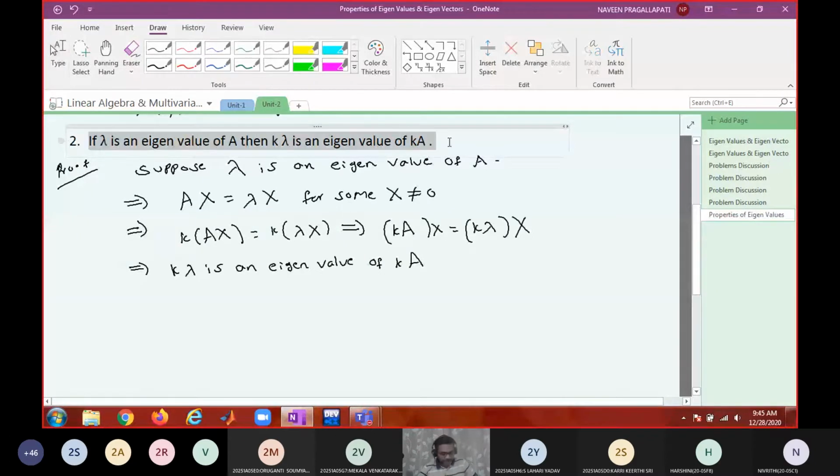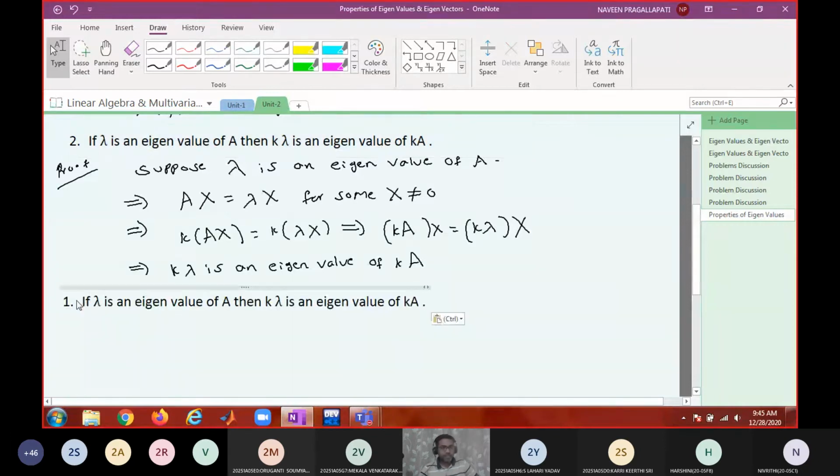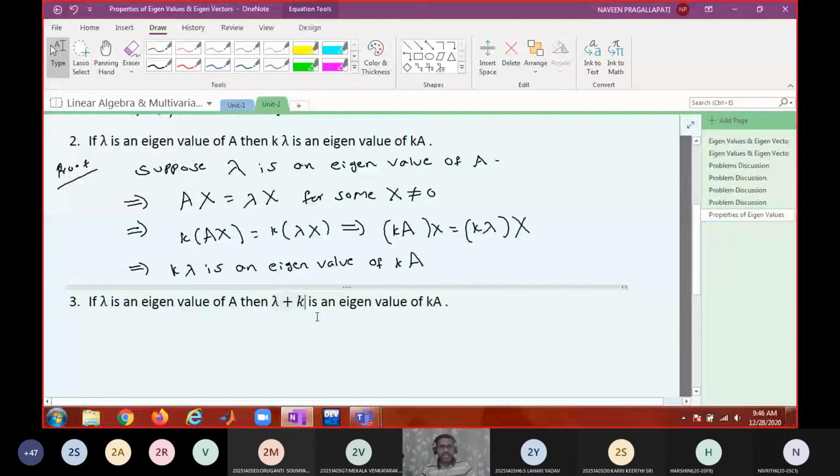Now write down the next statement. The third one: if lambda is an eigenvalue of A, then K plus lambda, or lambda plus K, is an eigenvalue of, can you guess?